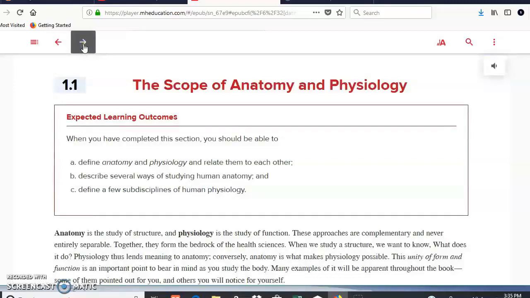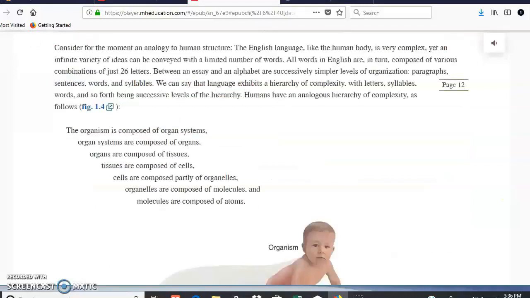Anatomy and physiology. What is anatomy? Anatomy is the science that studies the structures of the body, and physiology is the science that studies the functions of the body. Next, human structure is important because our body is organized, right? It has a certain organization, and an organism such as a human is composed of systems.